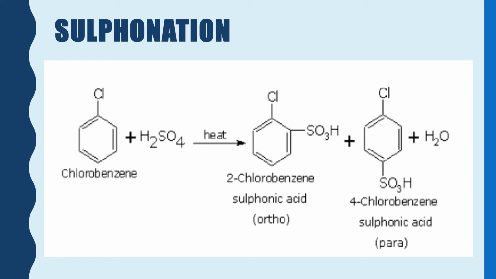And as in the other reactions, this SO3H plus joins at the ortho and para positions with respect to the chlorine atom, and the products are 2-chlorobenzene sulfonic acid and 4-chlorobenzene sulfonic acid. Like the other two reactions, in this case also 4-chlorobenzene sulfonic acid is the major product.